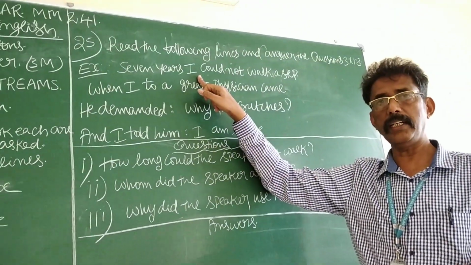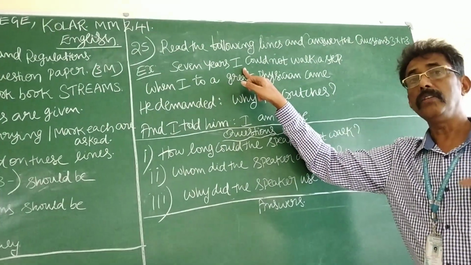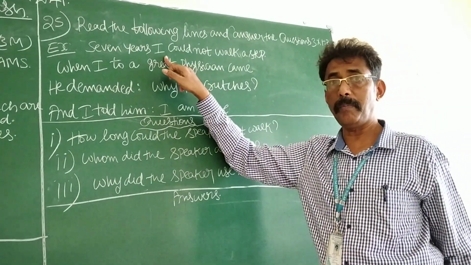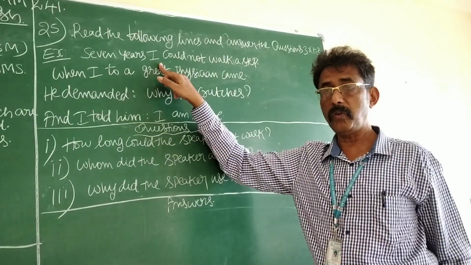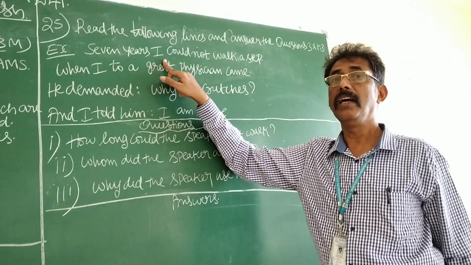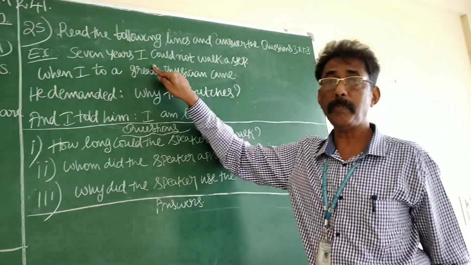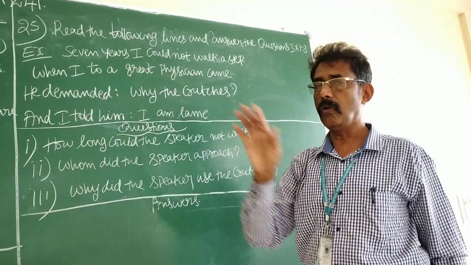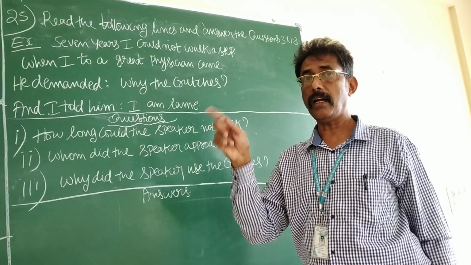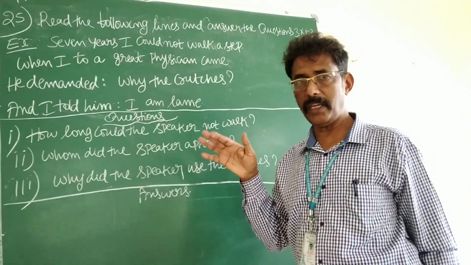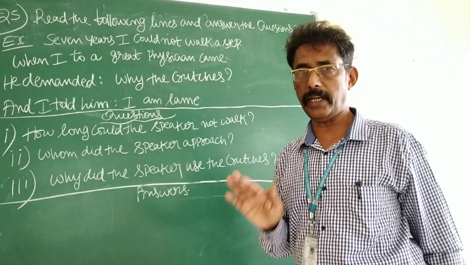Here, the poet is not compulsory. The speaker is important. Whenever I is mentioned in this question, you must remember that I refers to the speaker, not the poet, narrator, or author. I means the speaker, not the poet.